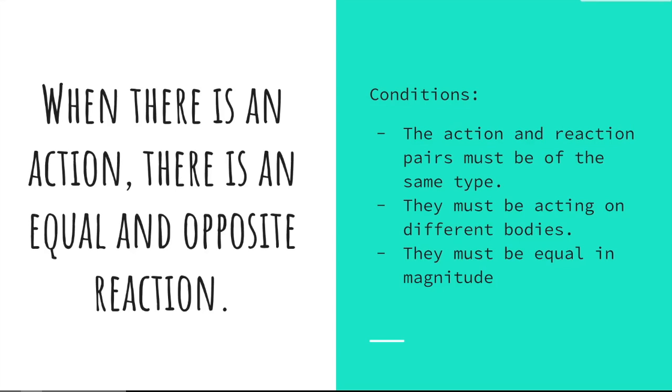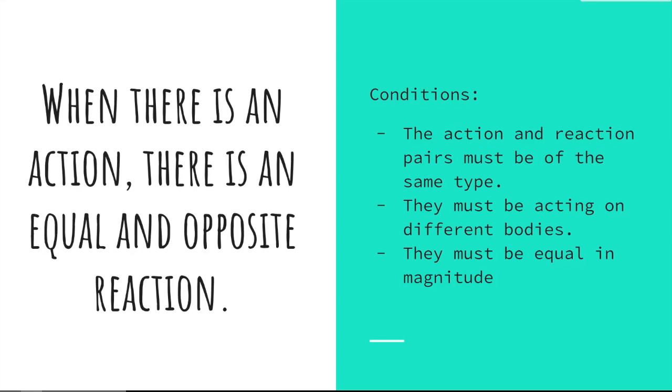The conditions for Newton's third law of motion are as follows. Number one, the action and reaction pairs must be of the same type. So they must be either both gravitational forces or both normal contact forces. They must be acting on different bodies. And the last one is they must be of equal magnitude.